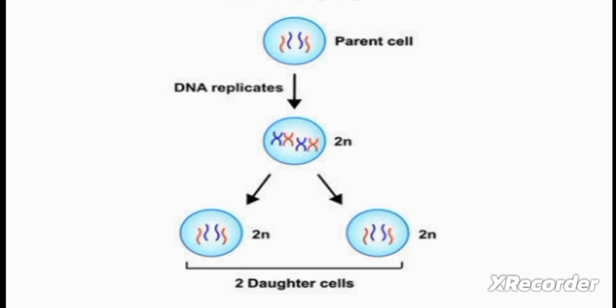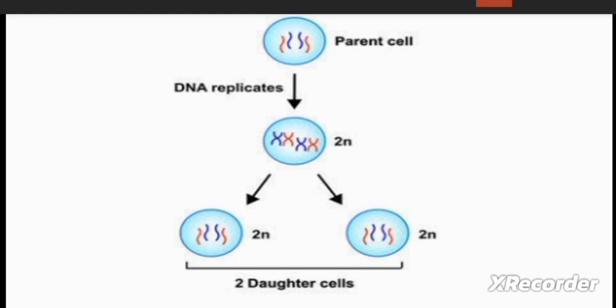First of all, what is mitosis? Mitosis is the division of somatic cells. Mitosis is the division of a parent cell into two daughter cells having the same number of chromosomes as the parent cell. It can happen in a haploid cell as well as in a diploid cell, and it happens in nearly all parts of the body if and when required.